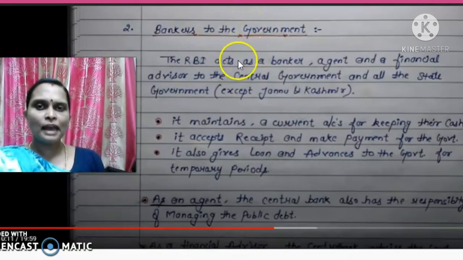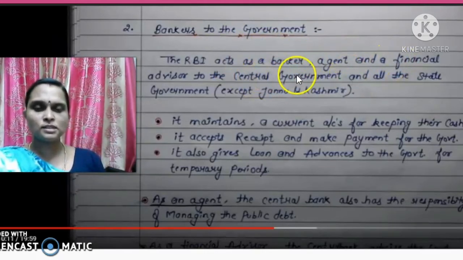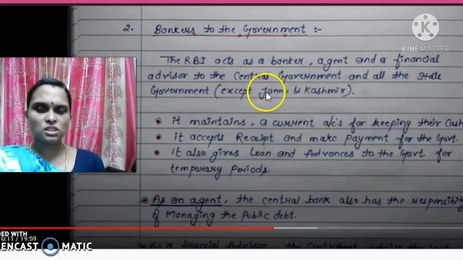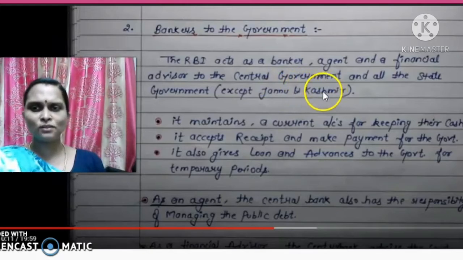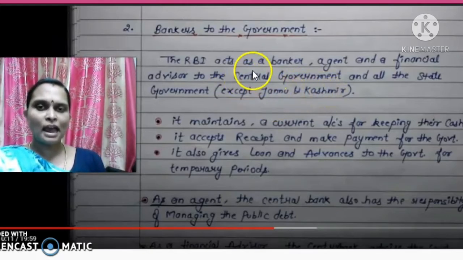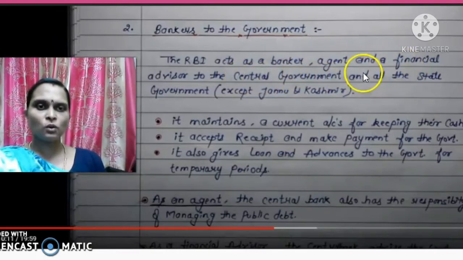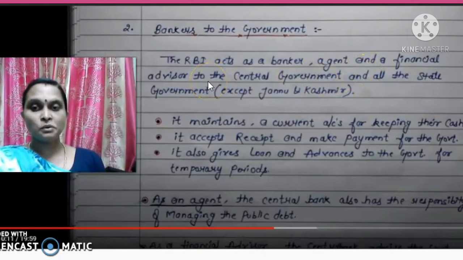The RBI acts as a banker, agent and financial advisor to the central government and all the state governments except Jammu and Kashmir. Jammu and Kashmir is not under its control, so it's just stated like that; you don't have to write it. So it's a financial advisor.